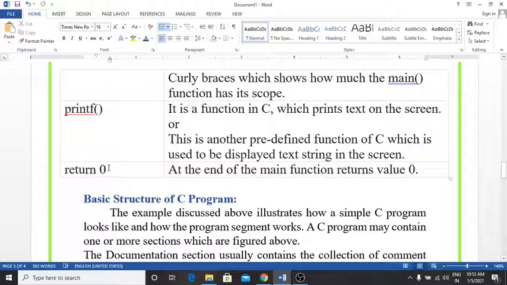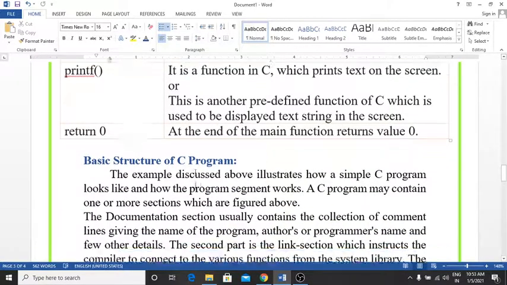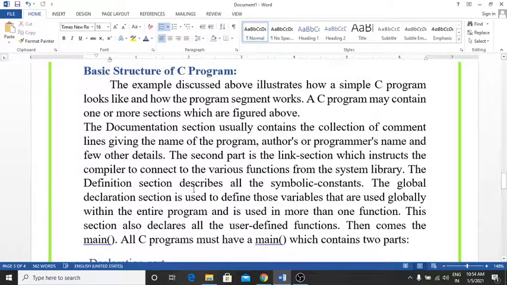And the last one is return 0. At the end of the main function we return the value 0, because we included the void before main. Now, the basic structure of the C program. The example discussed above illustrates how simple a C program looks, and how the program segments work.